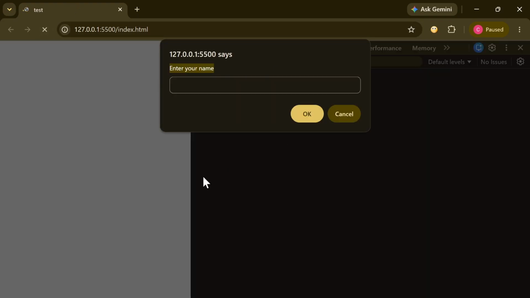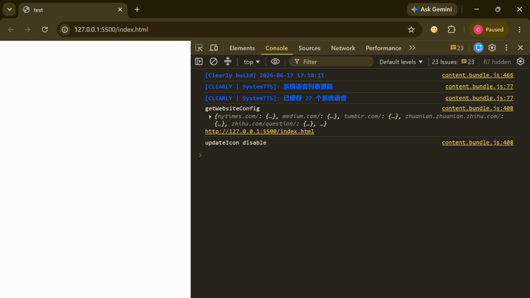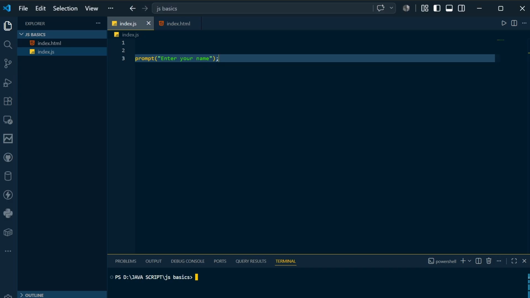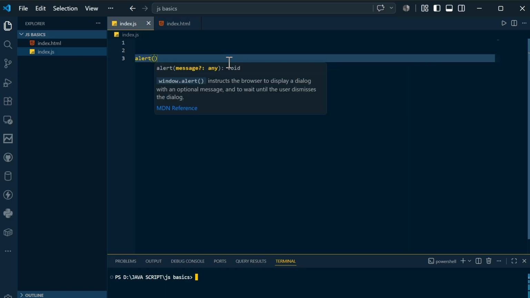So this is one of the main uses of JavaScript. You can see it's asking your name. If I enter Charan and click OK, it's going to do nothing because we have not configured anything yet. Going back to VS Code, prompt is the thing that you can see directly in the browser as a question box. Not only that, you can send alerts also. So what will this alert do? Alert will show as a pop-up. Let's say hi, I am learning JS.